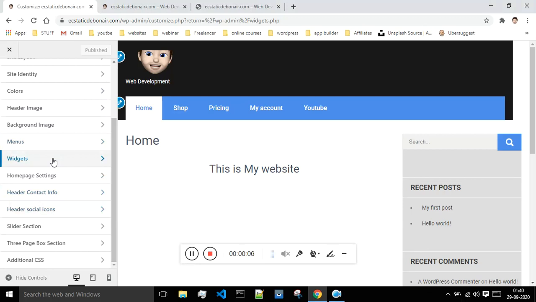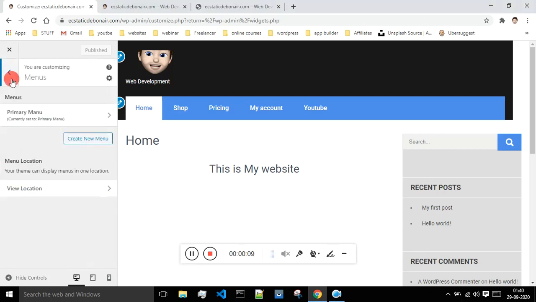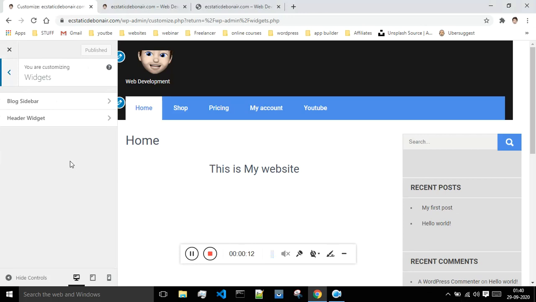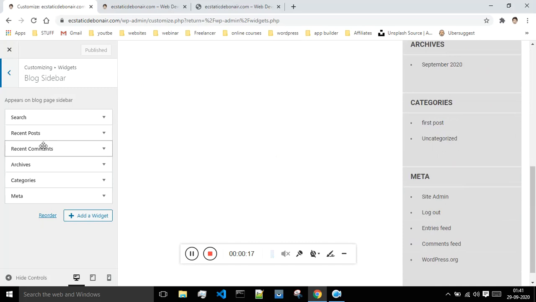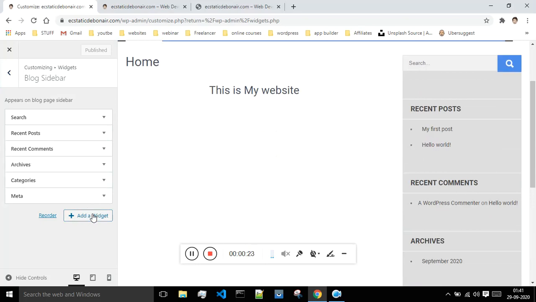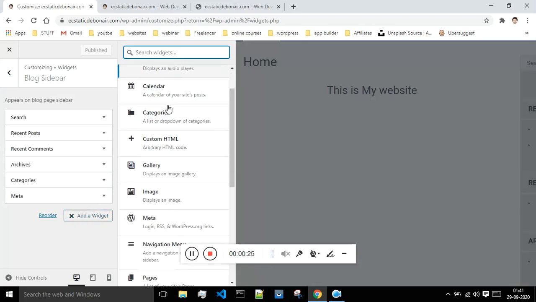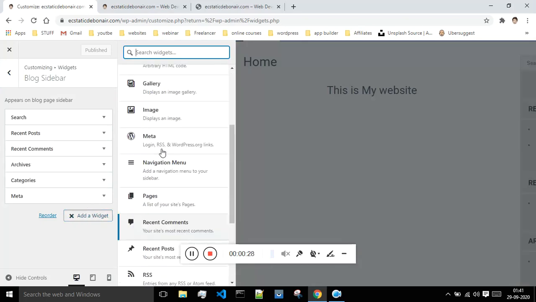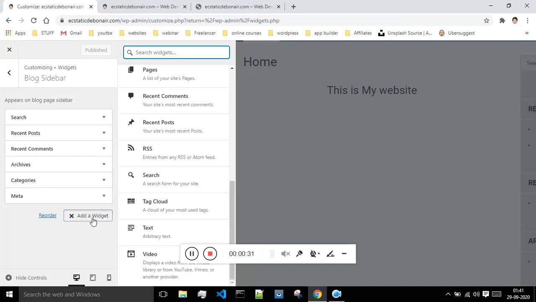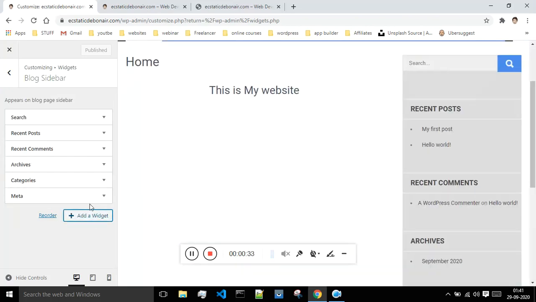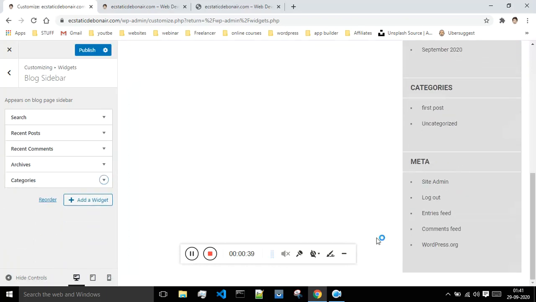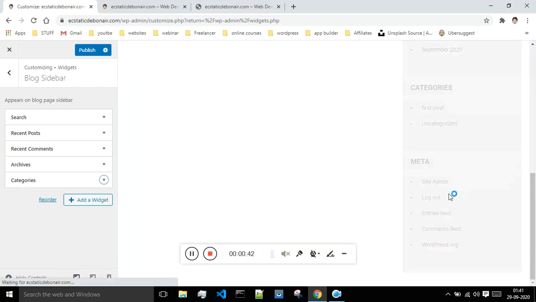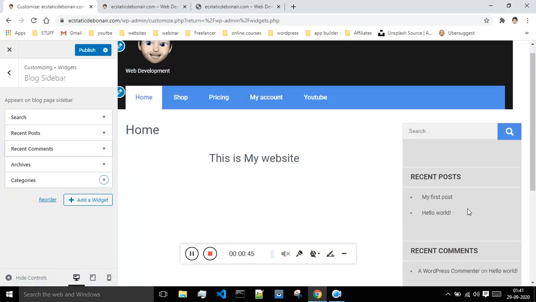So now let me just show you the menu part. This is the place where we left off last time, I guess. Okay, block sidebar. So this sidebar has the search, recent posts, recent comments, all these options. If you want, you can add something new. Whatever you want to add from this tab, you can add it. Whatever you don't want, you can just remove it. If suppose I don't want this meta tab, I will say remove, and it will be gone. Okay, so now it's gone.